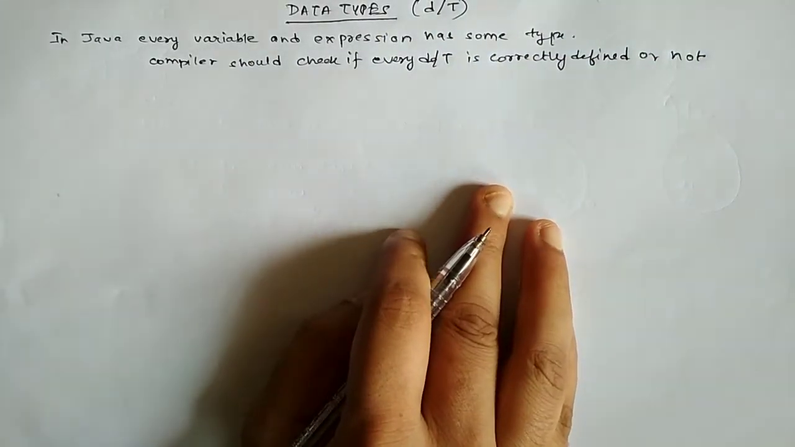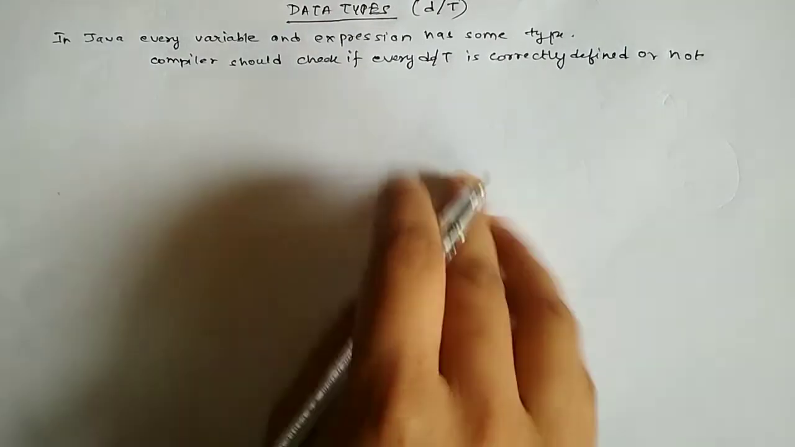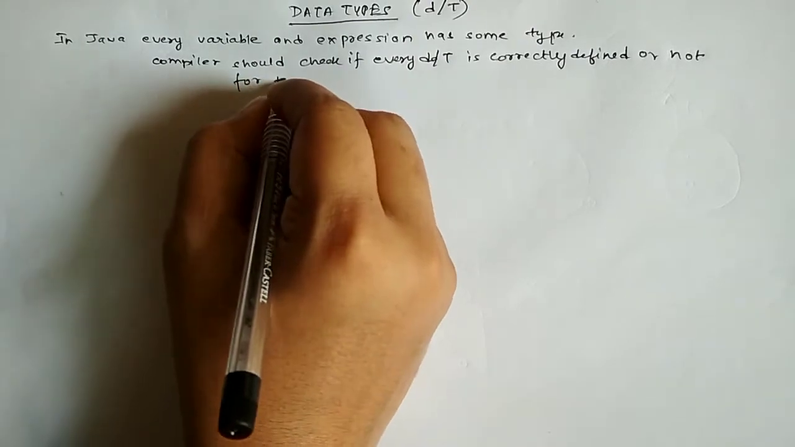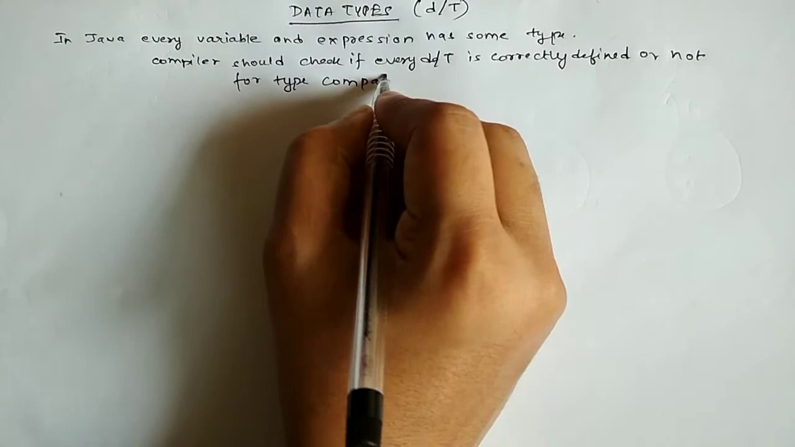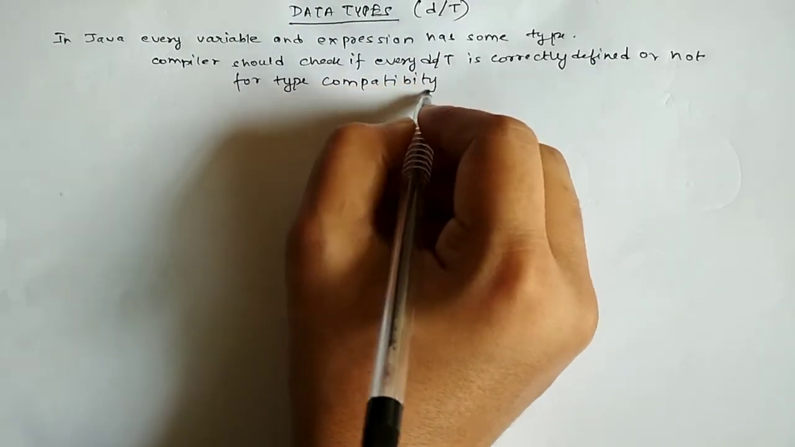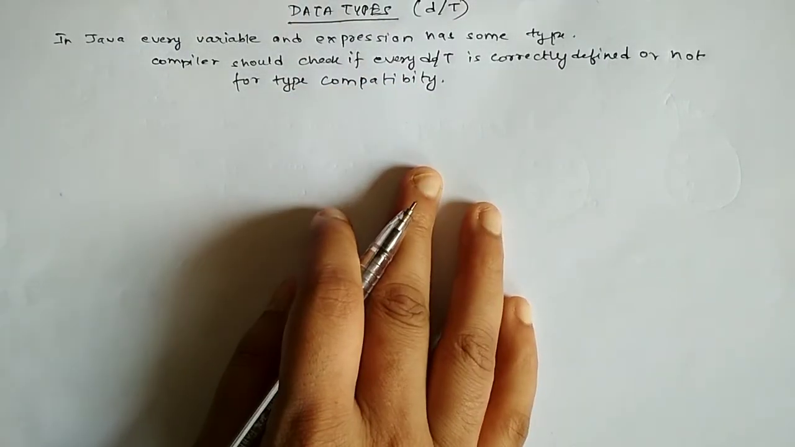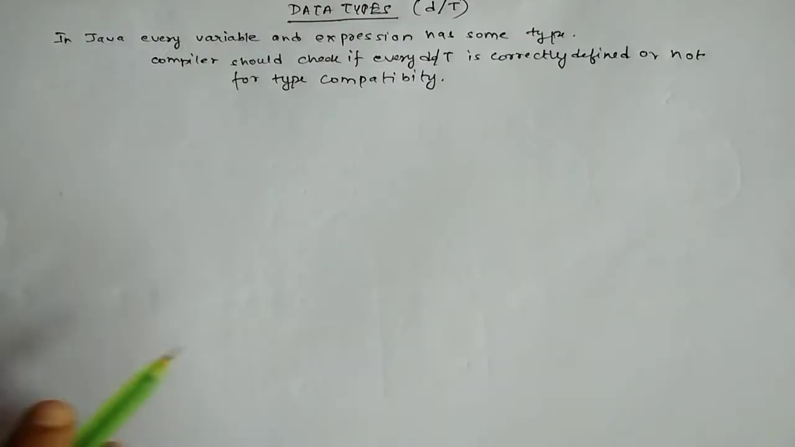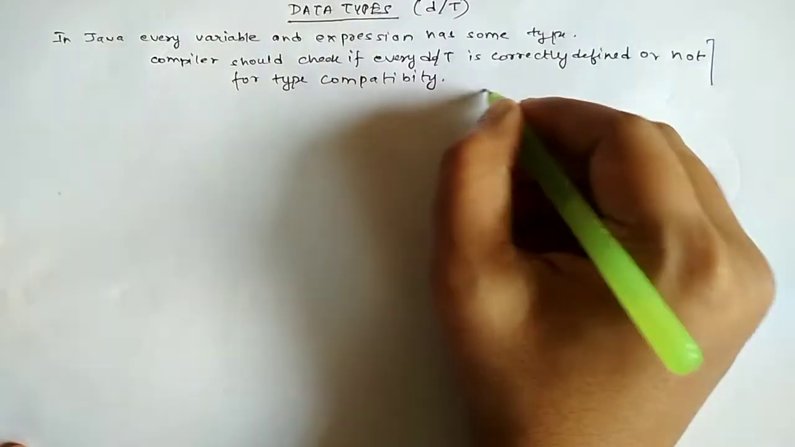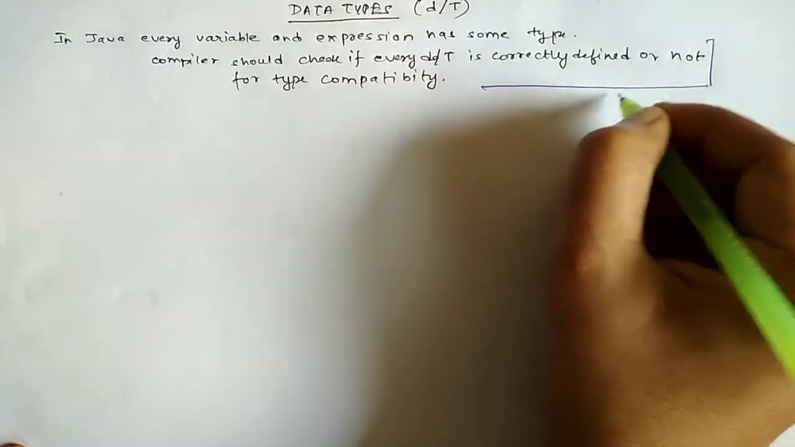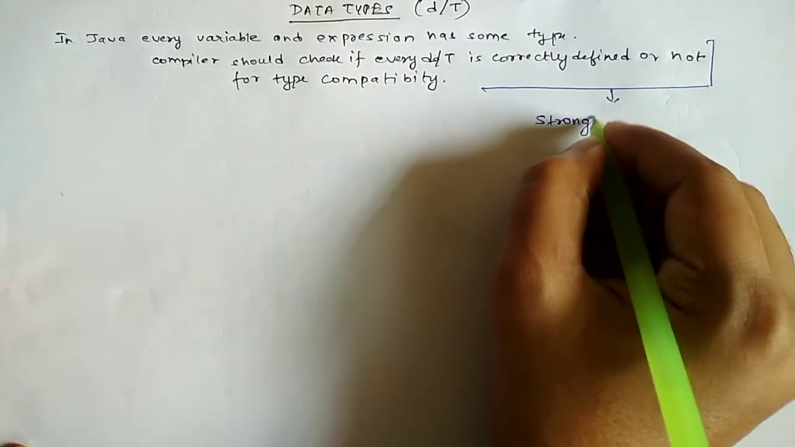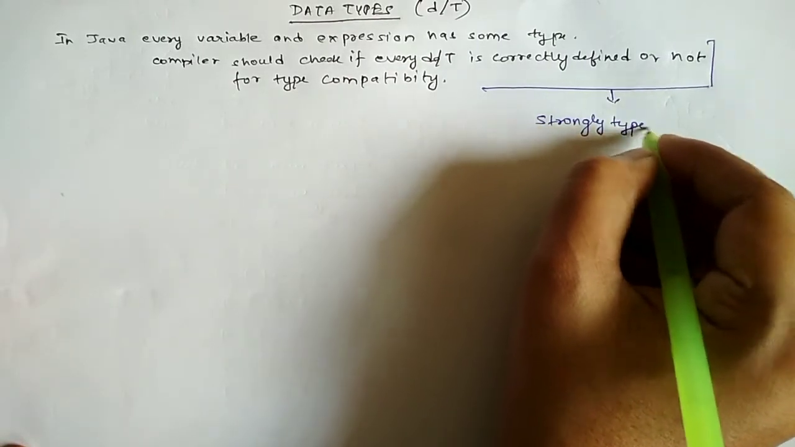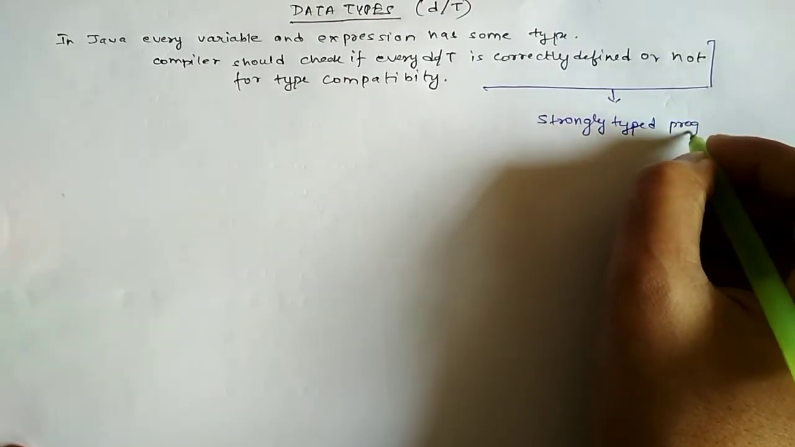So each data type is correctly defined or not, and the compiler should also check for the type compatibility. This is the reason why Java is also called a strongly typed programming language.